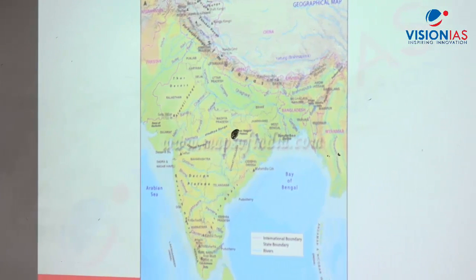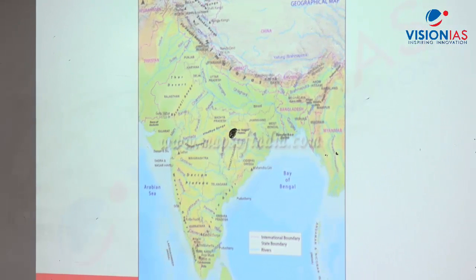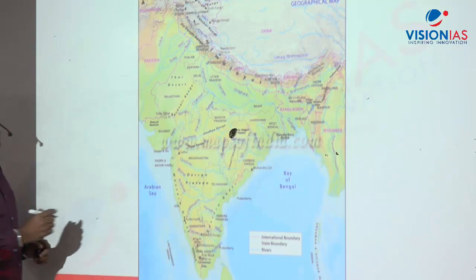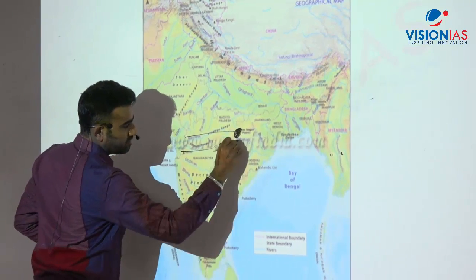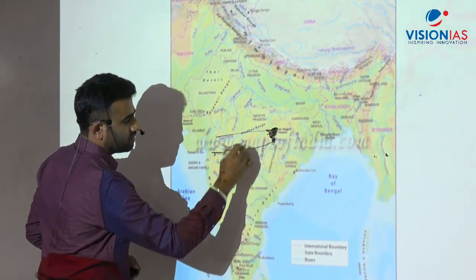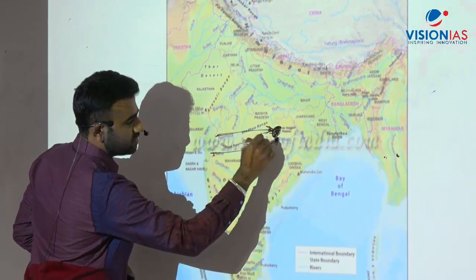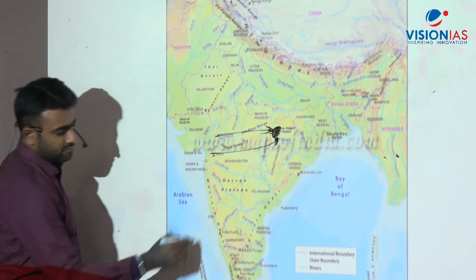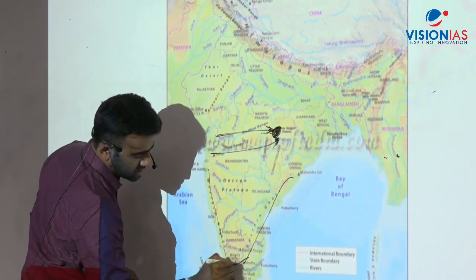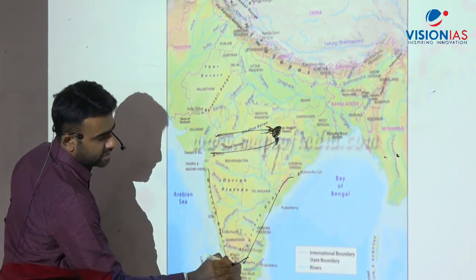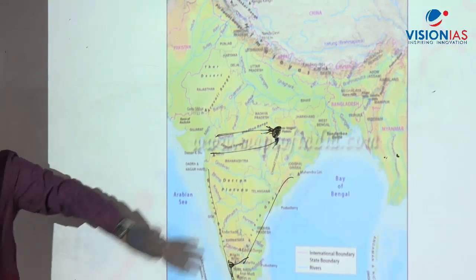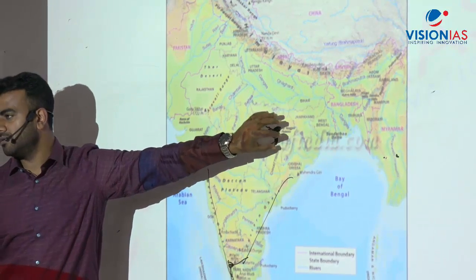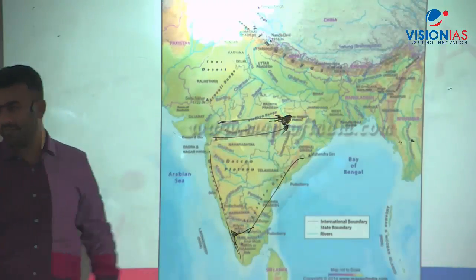The main significance is that this is the region where both the Vindhyas and Satpura merge, the place where these two ranges meet. Just as the Western Ghats and Eastern Ghats meet at the Nilgiris, this is the meeting point of the Vindhyas and Satpura.